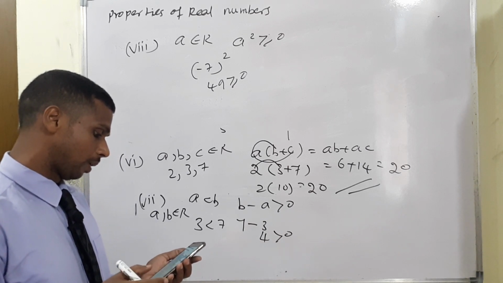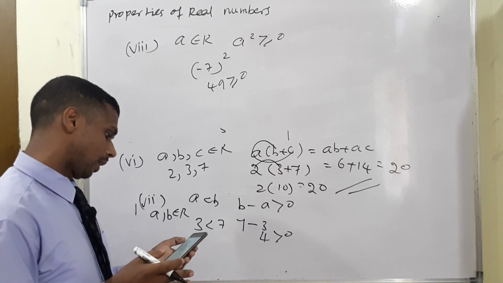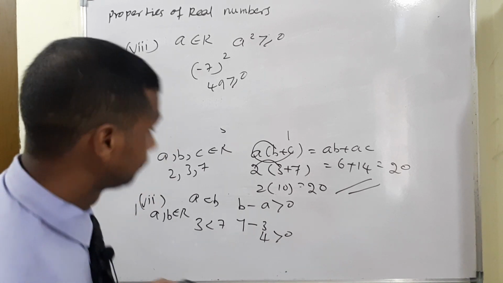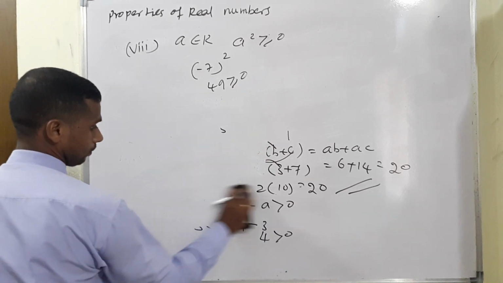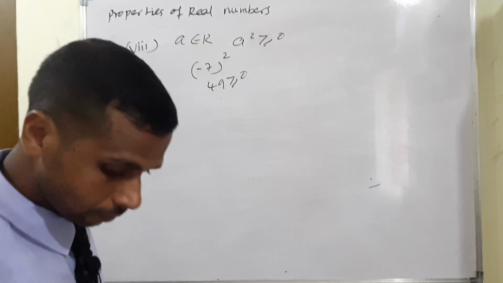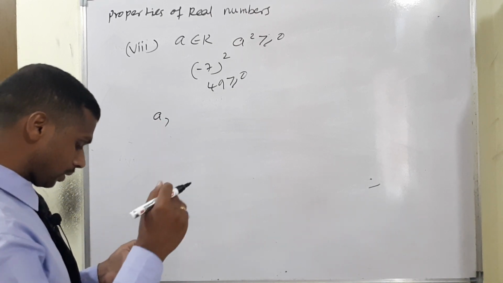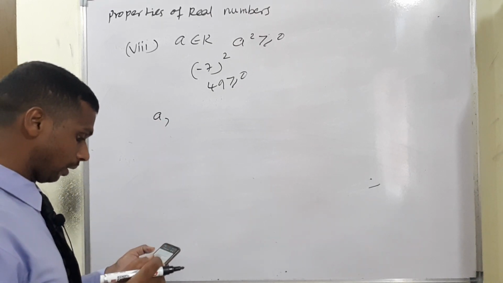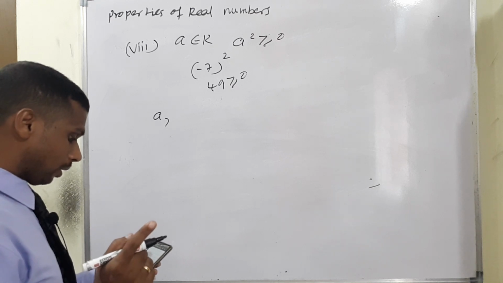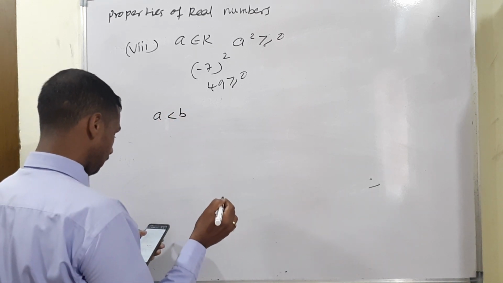Okay, property number 9. A, B belongs to R. Comparing the next last 3 properties, you will understand very clearly. So the term A less than B is in the first condition.